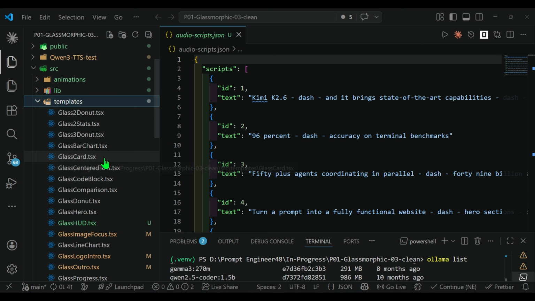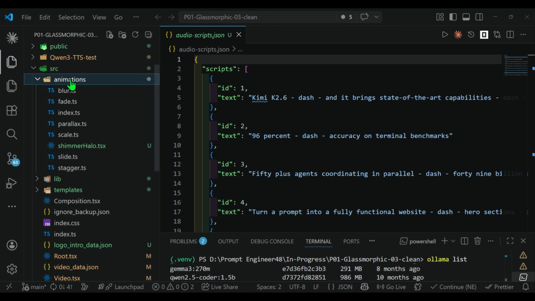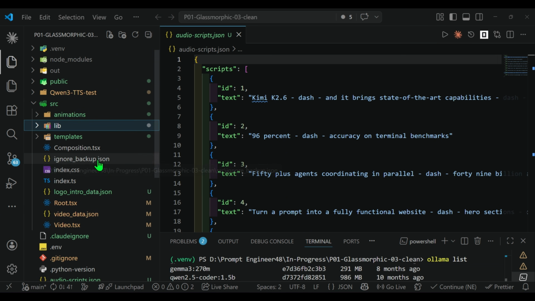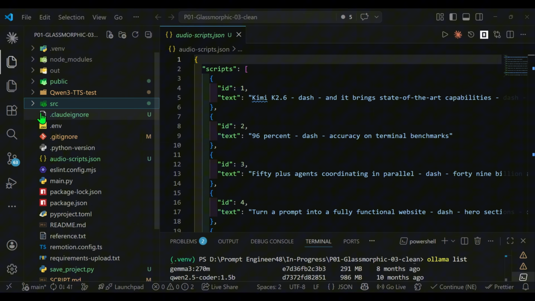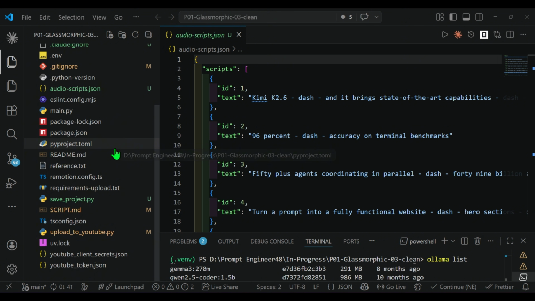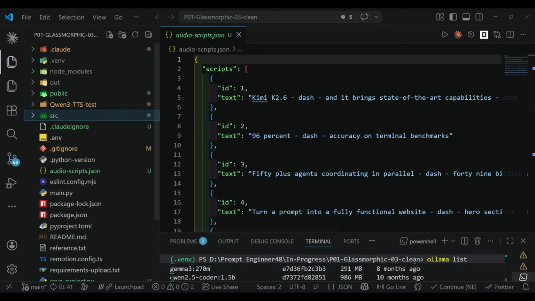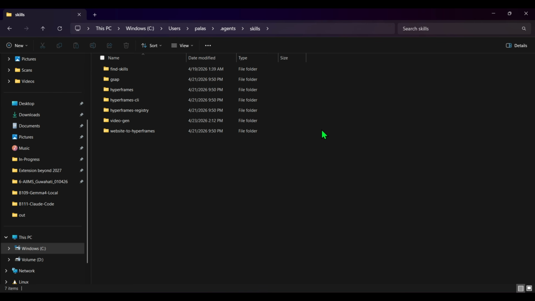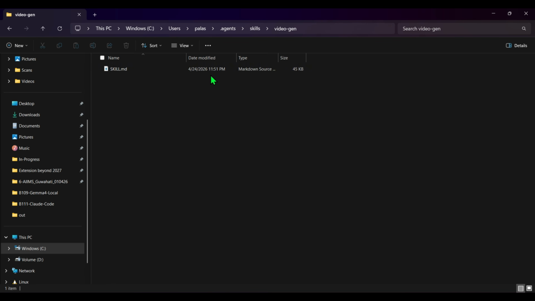So the upfront work that you need to do needs to be done. We need to have those templates in mind. We need to have these animations that you want, TSX files of different animations. And then basically we give this entire folder to my LLM and ask it to compose. So there's an instruction as well, which is basically the skill. If we go to users, username, agents, skills, there's a skill known as video gen. This is the main skill which I've created.